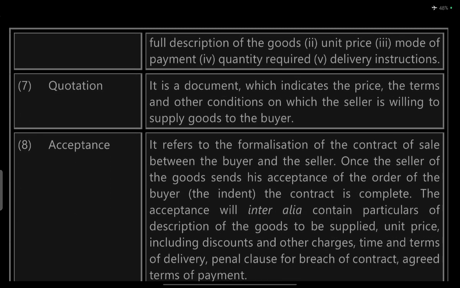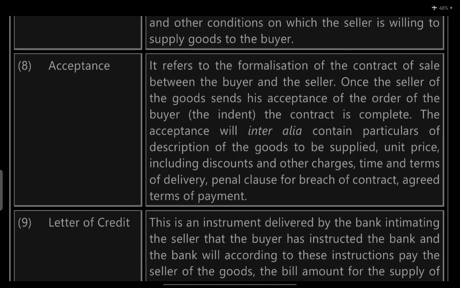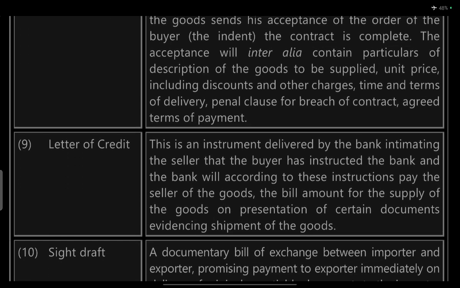Quotation. This is a document which indicates a price and the terms and other conditions on which the seller is willing to supply the goods to the buyer. Acceptance refers to the formalization of the contract of sale between the buyer and seller. Once the seller of the goods sends his acceptance of the order of the buyer, the contract is complete. This acceptance inter alia contains a particular description of goods to be supplied, unit price including discount and other charges, time and return, terms of delivery, penal clause for breach of contract, and agreed terms of payment.